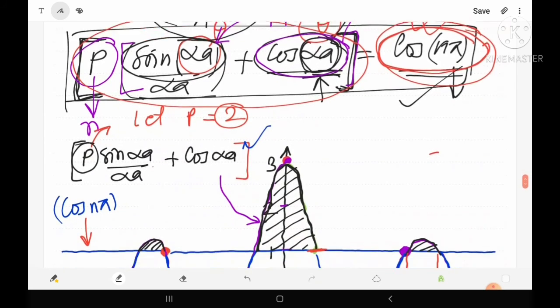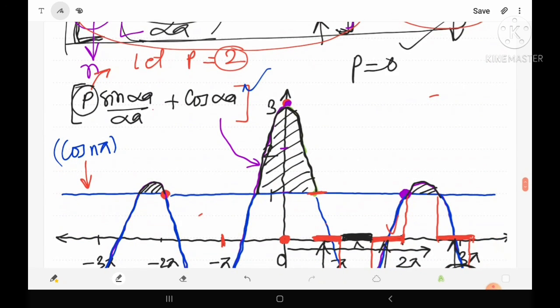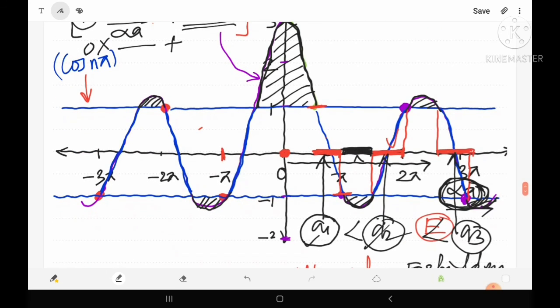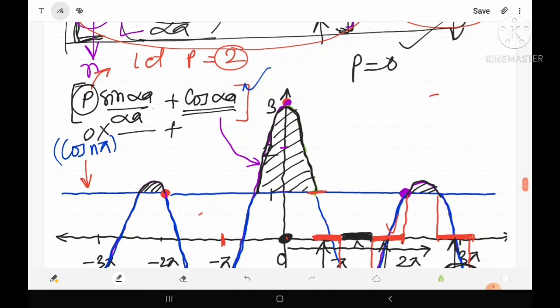So if we consider, suppose, P equals 0, this is the least value. If in this equation we put P equals 0, then only cos alpha A will exist here, and cos alpha will give the value. If we consider the minimum value of alpha, that is 0, then cos alpha means plus 1, and sin alpha upon alpha means sin 0 upon 0 plus 1, but that term will become 0. So here we have only plus 1. So finally this point will be shifted from 3 to 1, meaning now the point is at 1.